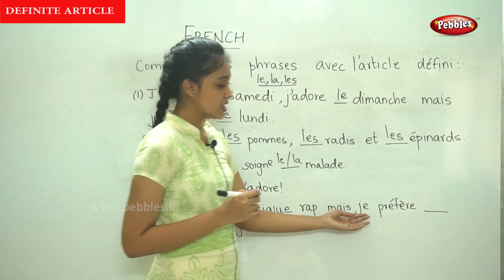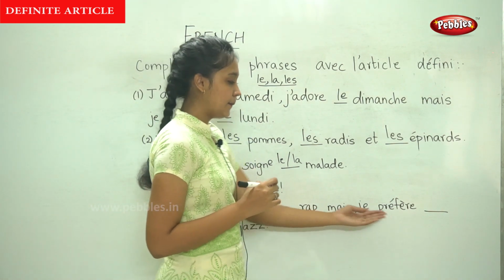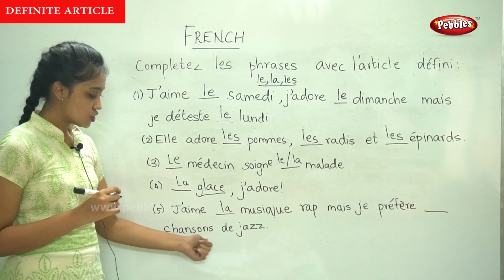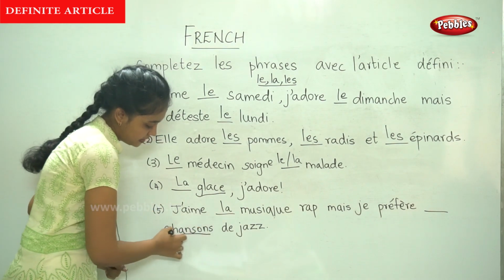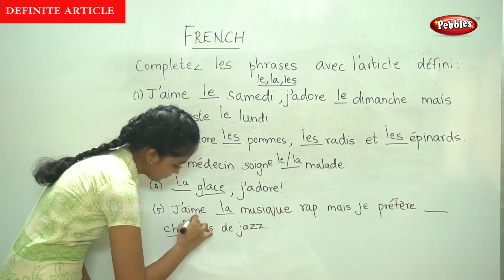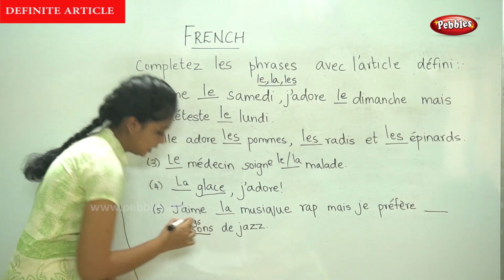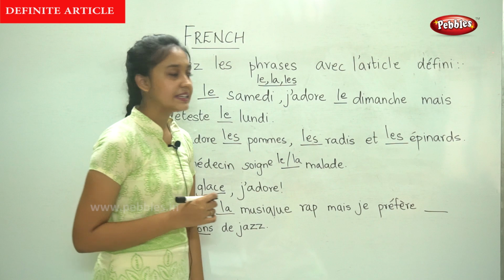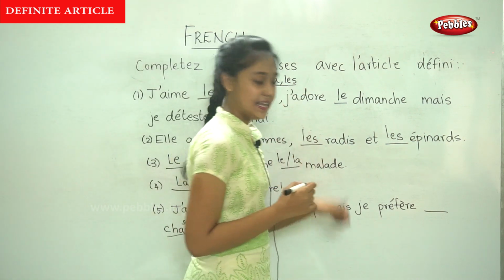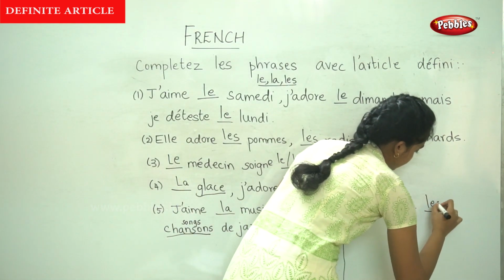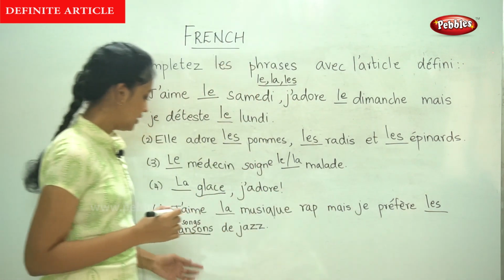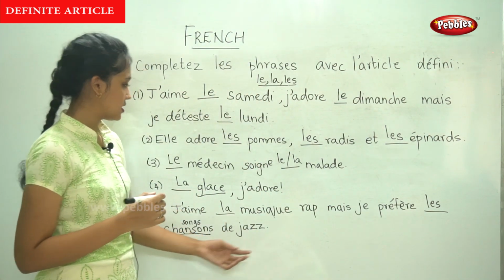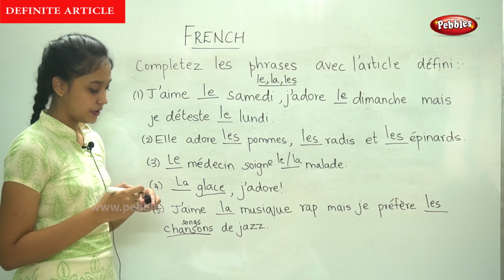Mais, but, je préfère, I prefer, dash chanson. Chanson means songs. Now, it is in the plural form. So, what would we fill in this blank? It is les. Je préfère les chansons de jazz. So, this is how we write.